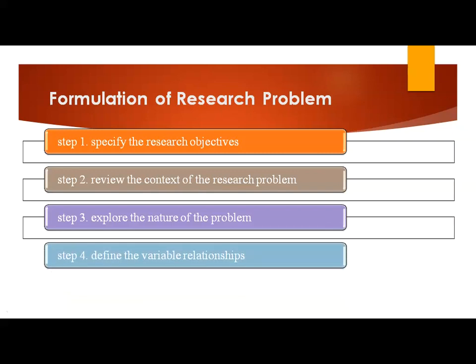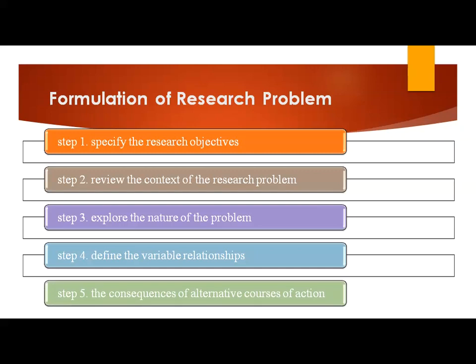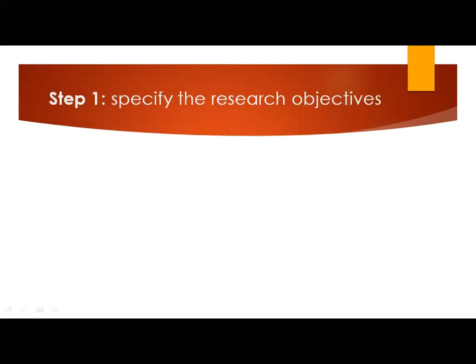Step number 4, define the variable relationship. Step number 5, that is the last step, the consequences of alternative courses of action. These are 5 steps for formulation of research problem. Now we will see each and every step in detail.